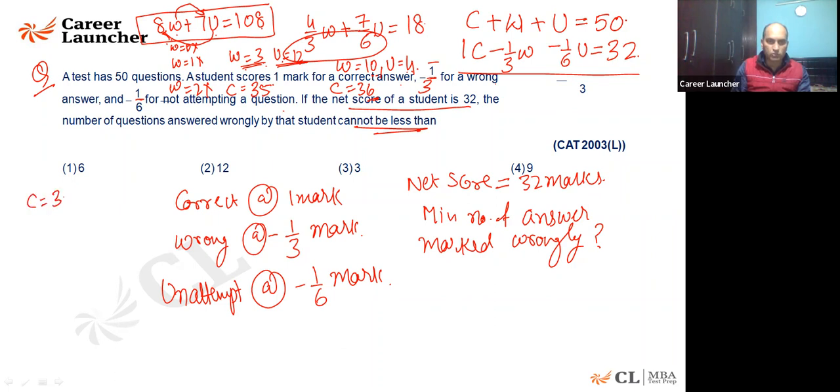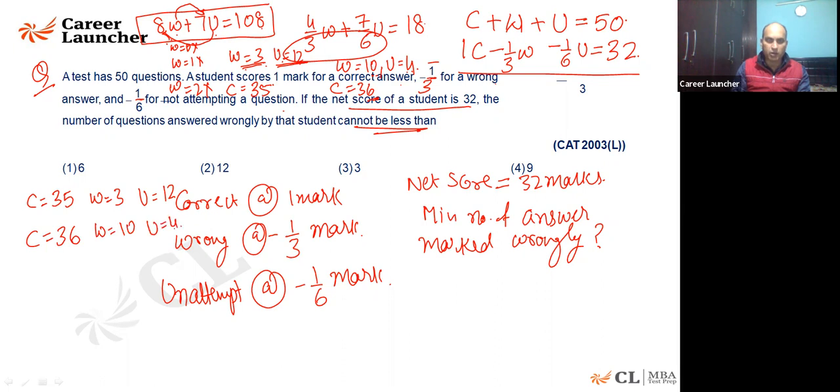One case is C equal to 35, W equal to 3, and unattempted will be 12. The second case is C equal to 36, W equal to 10, and unattempted equal to 4. So 36 marks minus 10 by 3 minus 4 by 6, that is minus 2 by 3.